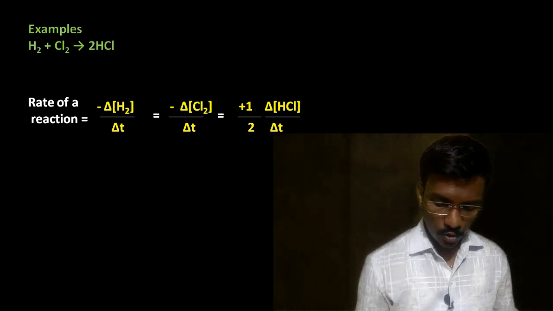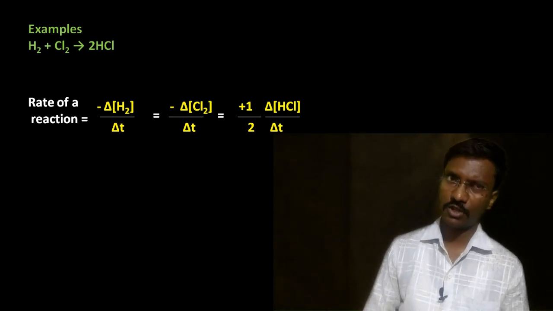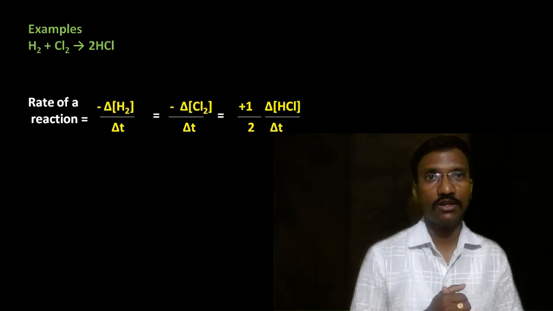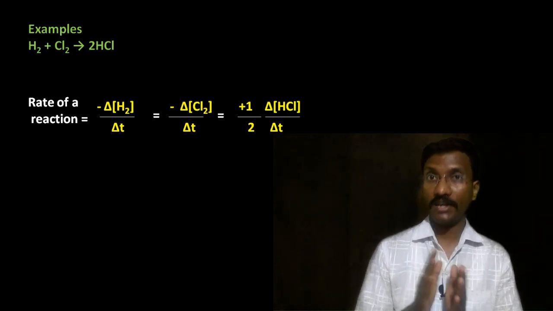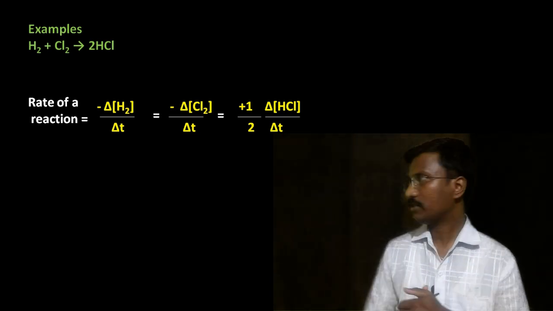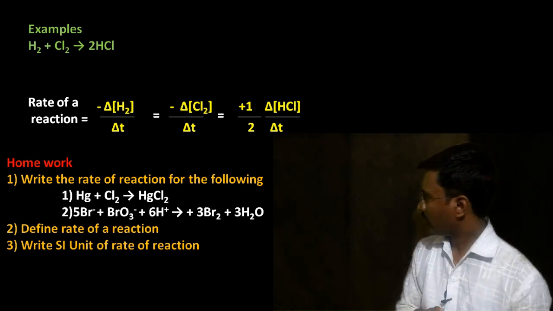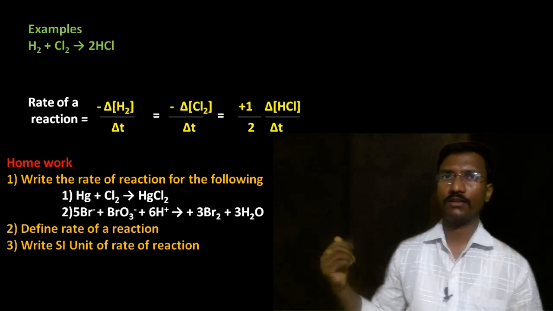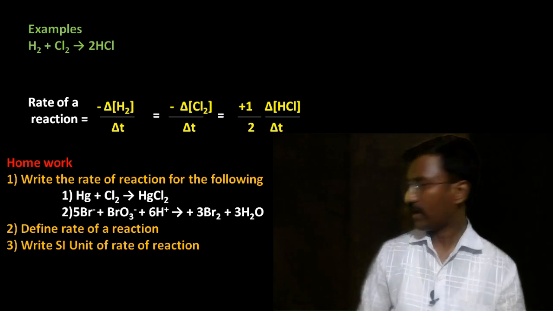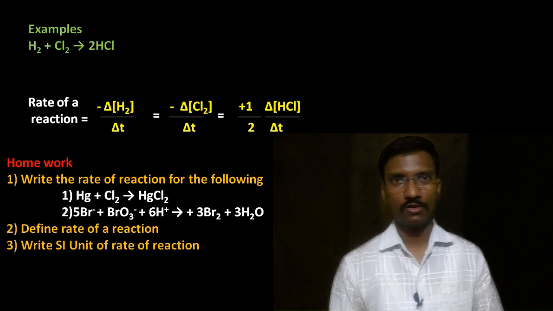I hope you understood the chemical kinetics definition, the rate of the reaction, the instantaneous rate of reaction, the meaning of rate of the reaction, how we can express the rate of reaction, and the importance of chemical kinetics. Today I would like to give some homework based on this. Try to solve these and write the rate of reaction for these questions.